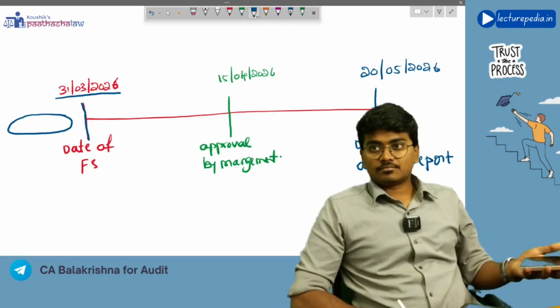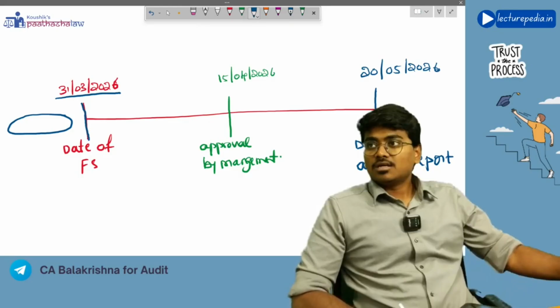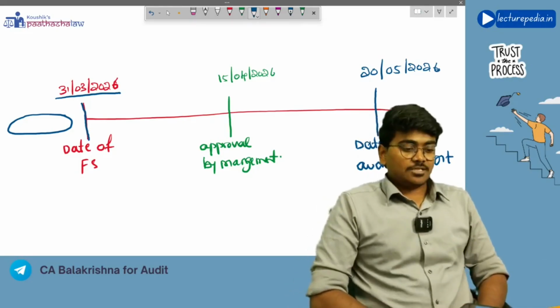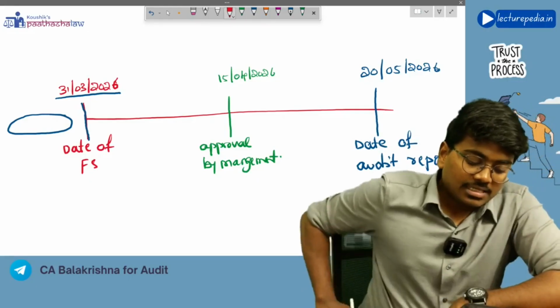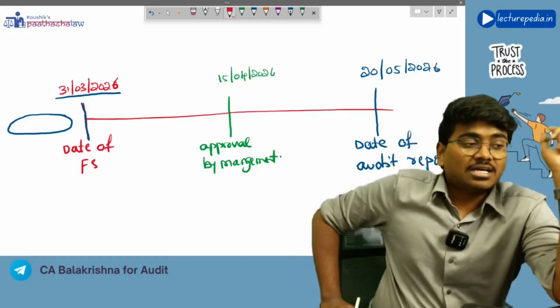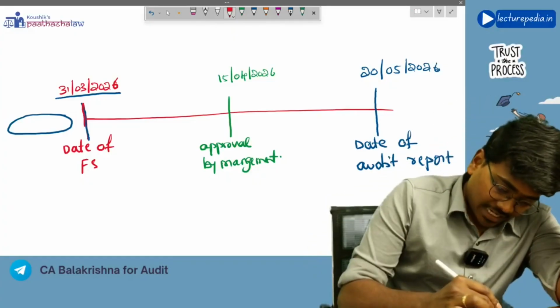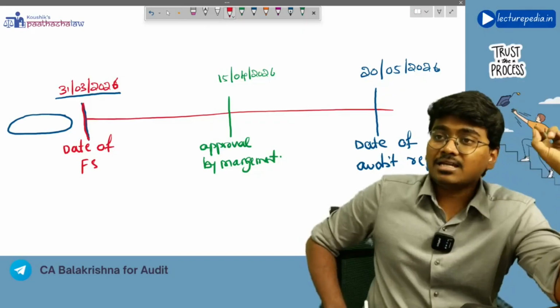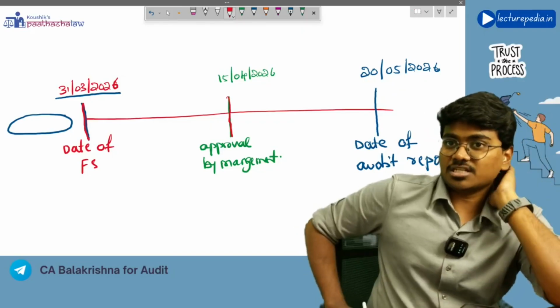AS4. AS4 deals with subsequent events. Now, as per your AS4, the definition of subsequent events is those events that occur between the date of financial statements and the date on which management has approved those financial statements.